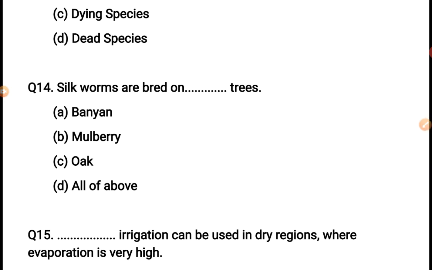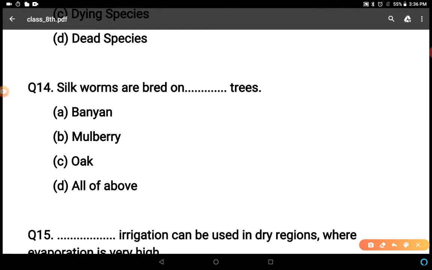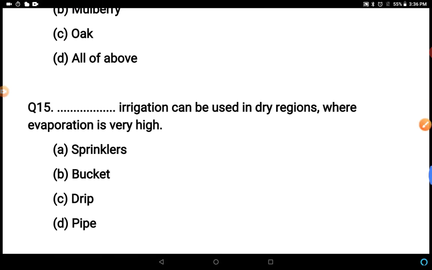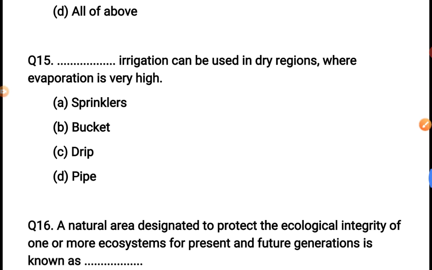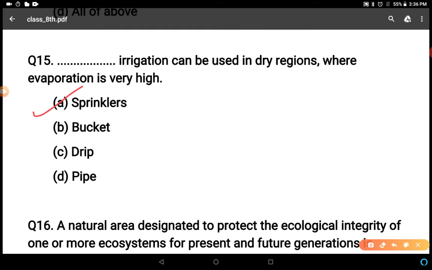Silkworms are bred on which trees? Banyan, mulberry, oak, olive bough. It is very easy question we discussed in the chapter, mulberry trees. B option. Next question. Which irrigation can be used in dry regions where evaporation is very high? Sprinklers, bucket, drip, pipe irrigation. So the correct answer is sprinklers.